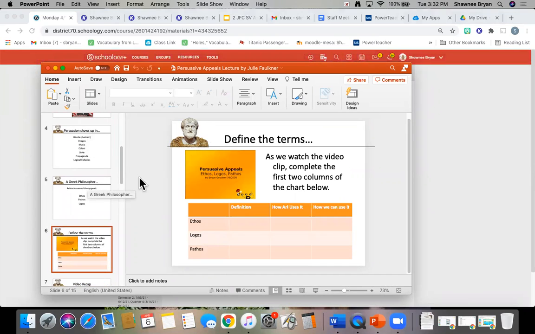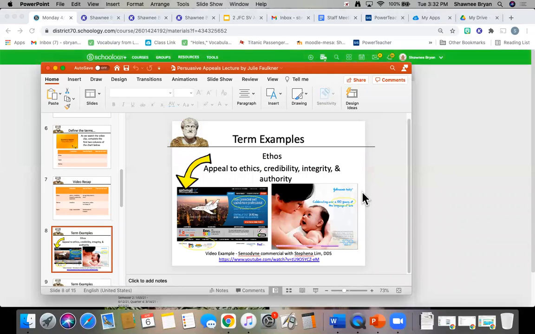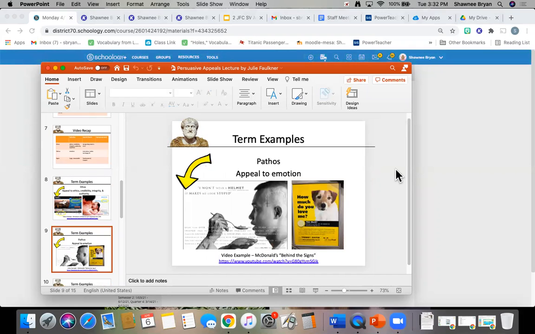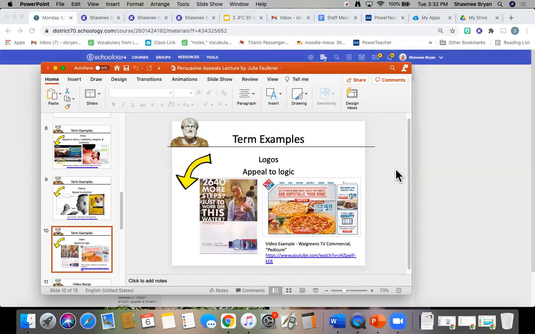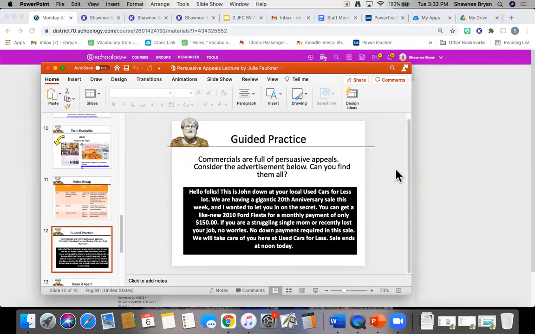You're going to see a video with a chart. This chart will be on Cami for you to fill in. It gives you information to fill in the chart. And then you are going to see some example photos, advertisements, and a video linked for each of the three appeals. We have ethos, pathos, and logos. So you are going to want to click on those videos and watch them. Again, filling in your chart completely.